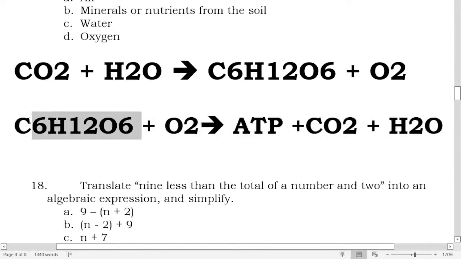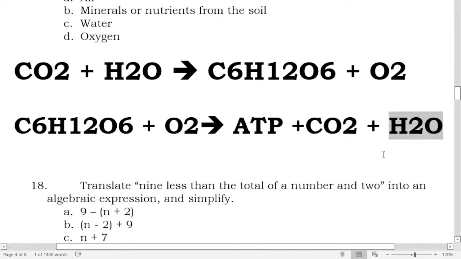It uses the carbohydrates, the glucose specifically, with the help of oxygen that we inhale to produce the ATP or adenosine triphosphate, which is the energy we use in order for us to move. And carbon dioxide is released and we exhale this, and also the water.